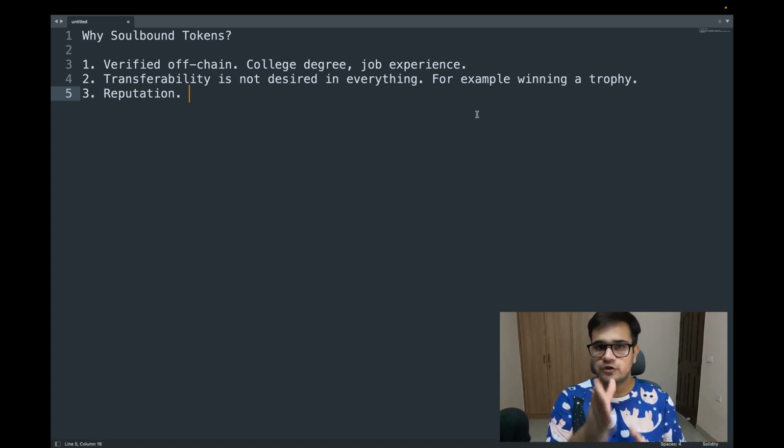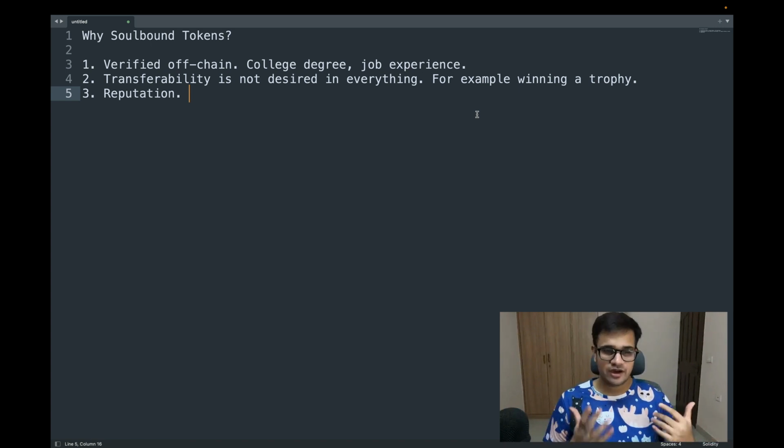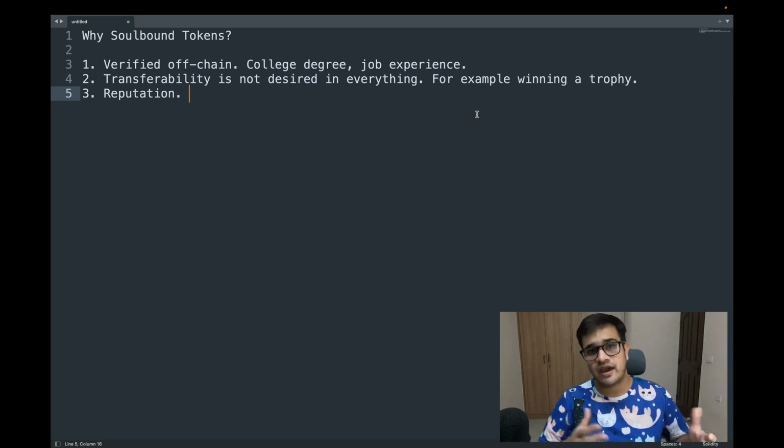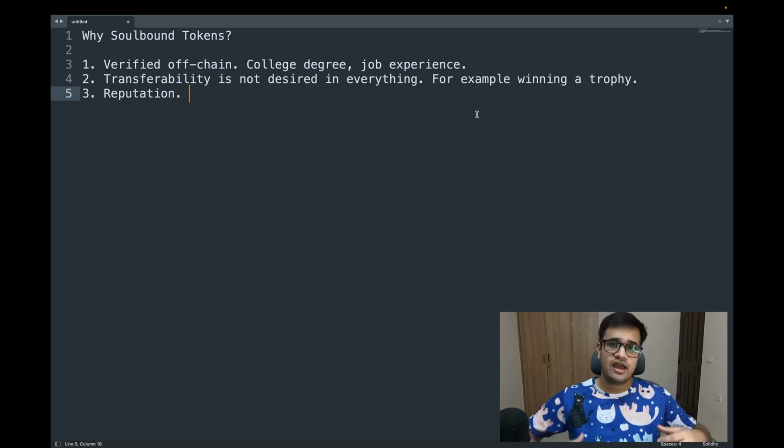But how do you as a user profit from even holding a soul-bound token? Why would you even want that? You can, of course, sell your NFTs, but you can't sell your reputation, your soul-bound tokens. How will you ever profit from this except for the fact that you will get some access to some places? Well, the simple answer is airdrops. You will sort of receive some airdrops based on, let's say, winning a trophy, having a certain reputation, having a verified on-chain experience or something like that.